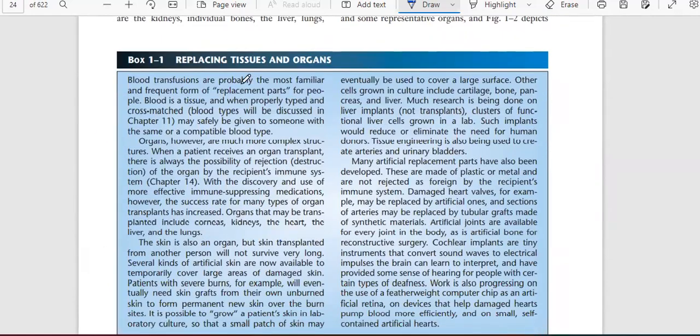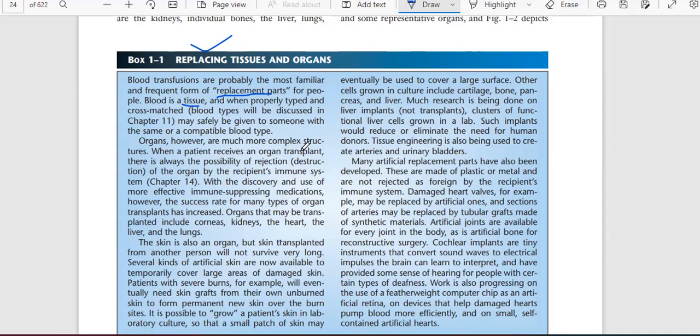Now we'll talk about replacing tissues and organs. Blood transfusions are probably the most familiar and frequent form of replacement parts of people. Blood is a tissue, and when properly typed and cross-matched, blood types will be discussed in chapter 11, may safely be given to someone with the same or compatible blood type.